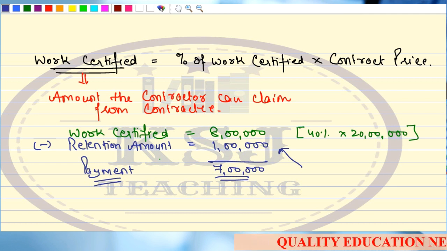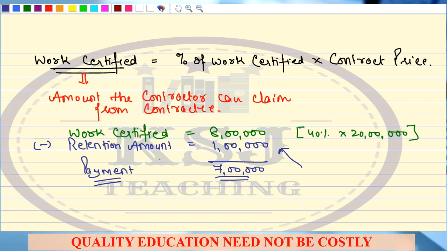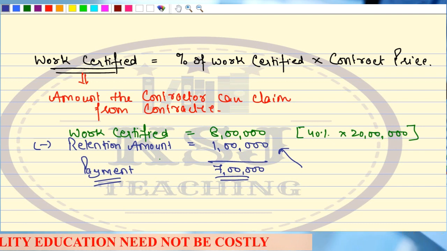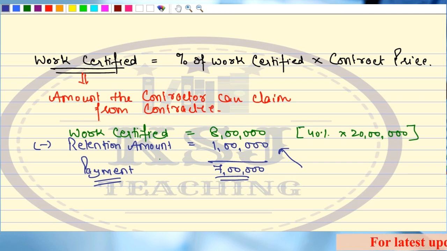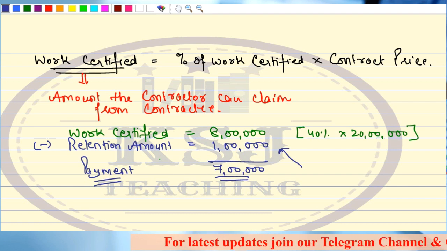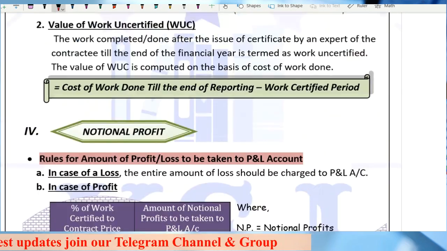And 1 lakh is the retention money so that the contractor doesn't run away and he continues with the contract, right? So this is the whole concept on work certified. First, we'll get it certified. Then out of the certified amount, what is the certified amount? The certified amount is the amount that the contractor can claim from the contractee, but the contractee is a smart businessman. He says, I will not pay you the full amount. I will retain some amount and I will make the rest of the payment. Clear?